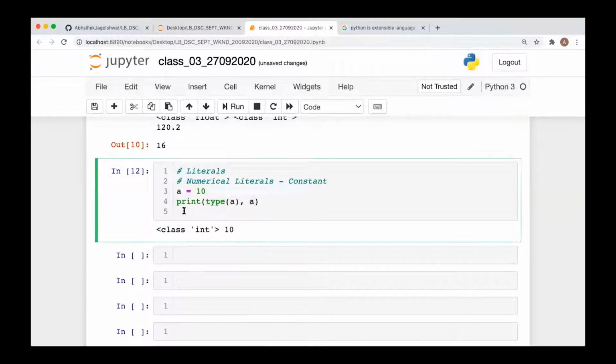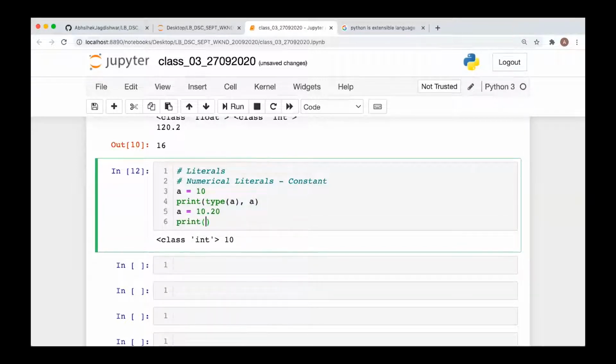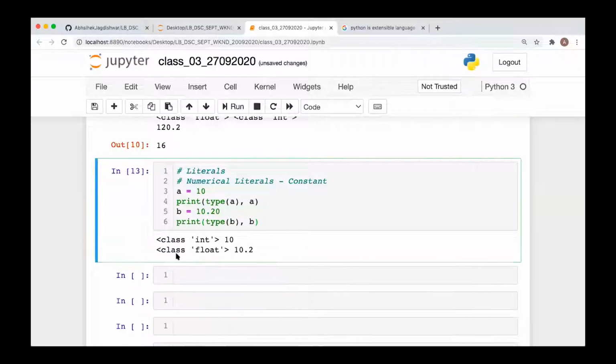Fine. Now let's say we write b is equal to 10.20, so it is a float literal, so you can get the type of b, comma b. So this is the float literal, and the value is 10.20.